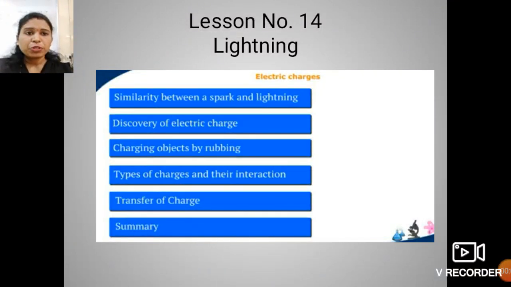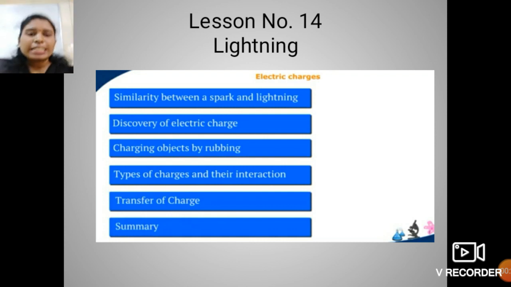Students, have you all learned the topic which we have seen in the previous session? I hope you all have understood the topics in lesson number 11, pressure, very well. So let's proceed to lesson number 14, that is lightning, in today's session.